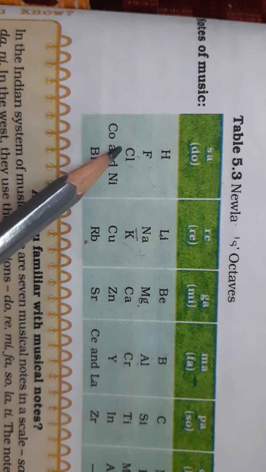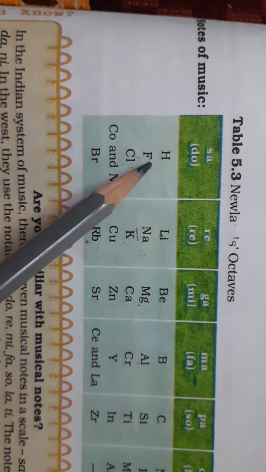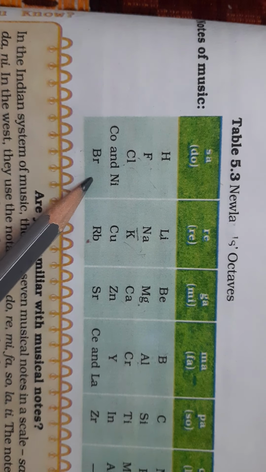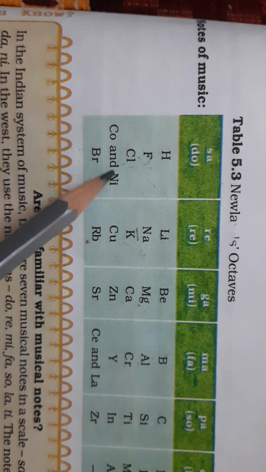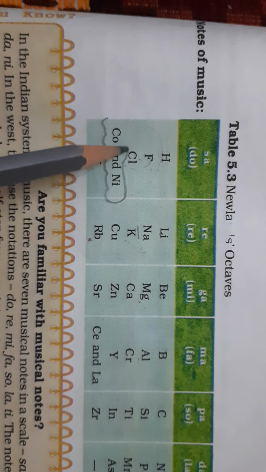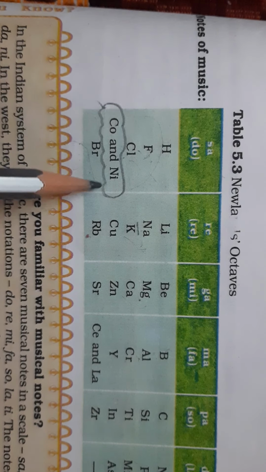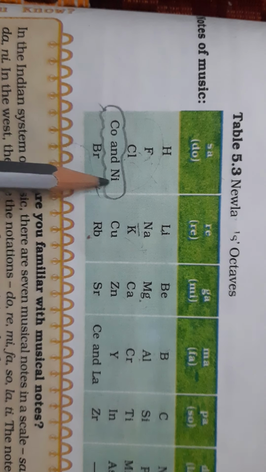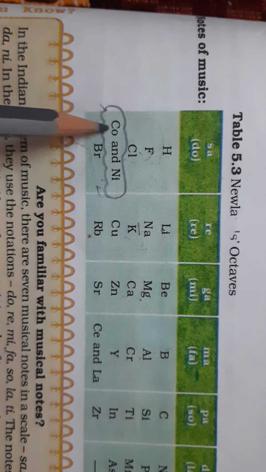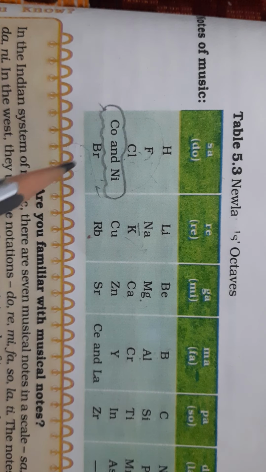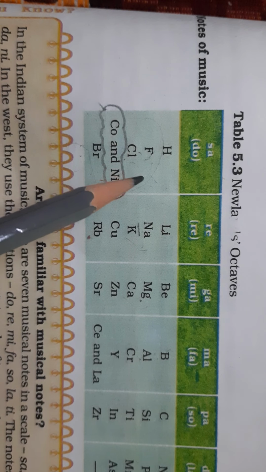See here, this is your table. Fluorine, chlorine, bromine, these are highly electronegative elements. They are halogens. They have a tendency to gain electrons. Their properties are different from these two elements, nickel and cobalt. He could not explain why he put nickel and cobalt in the same column where fluorine, chlorine and bromine are present. Their properties do not resemble the halogens.